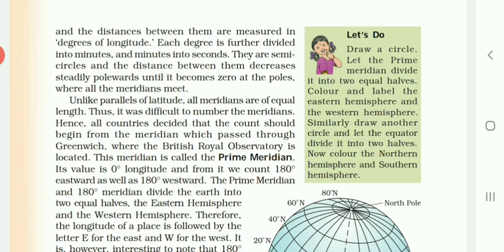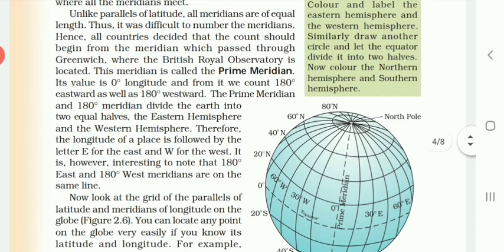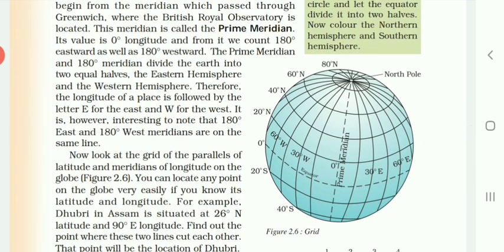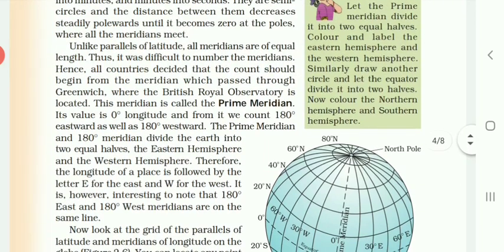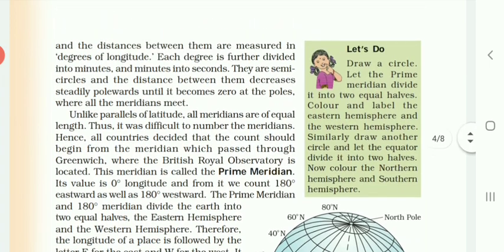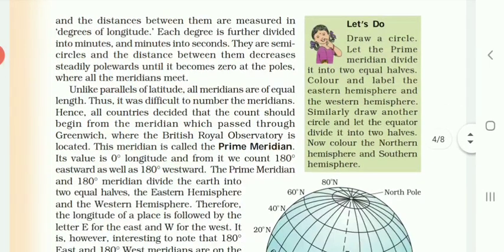Then we have seen the meaning of the prime meridian. The prime meridian is the longitude of 0 degree, and there are a total of 180 longitudes from east to west side. All these things we have seen, and further we have discussed